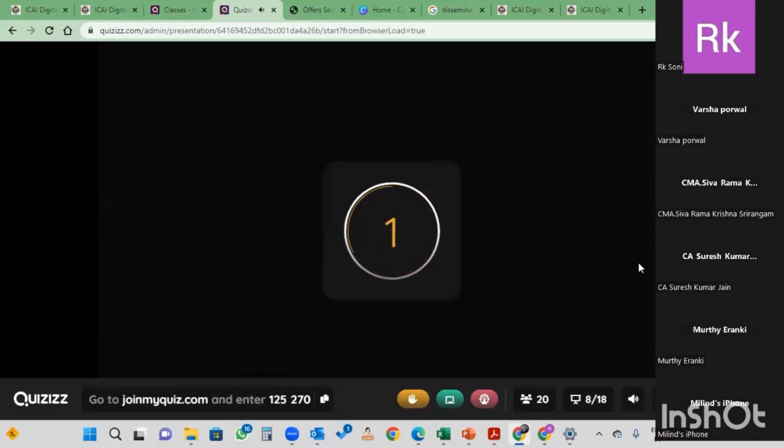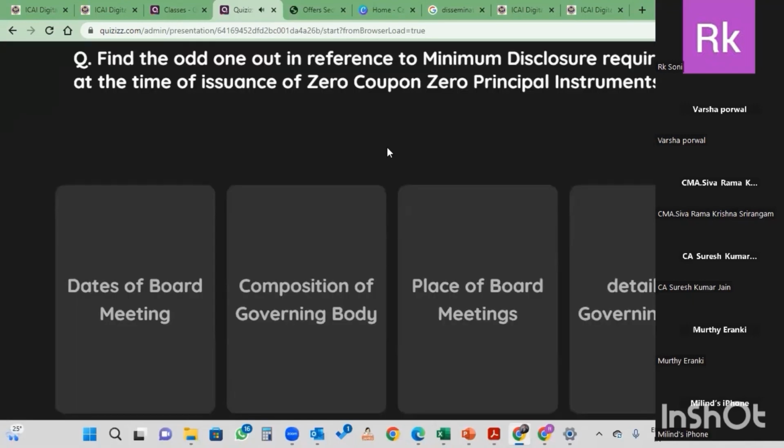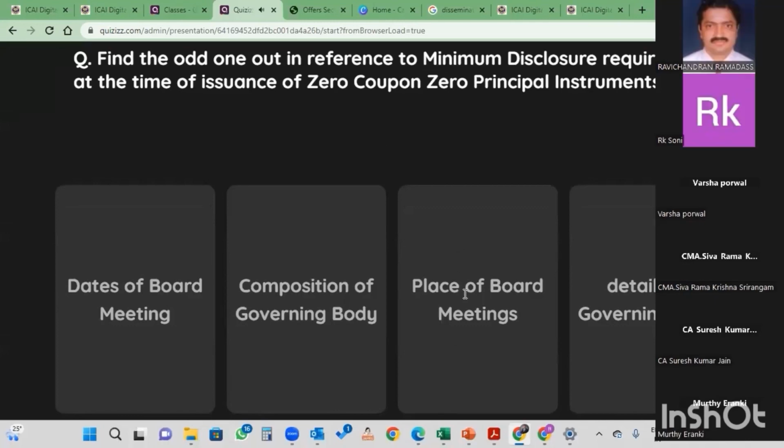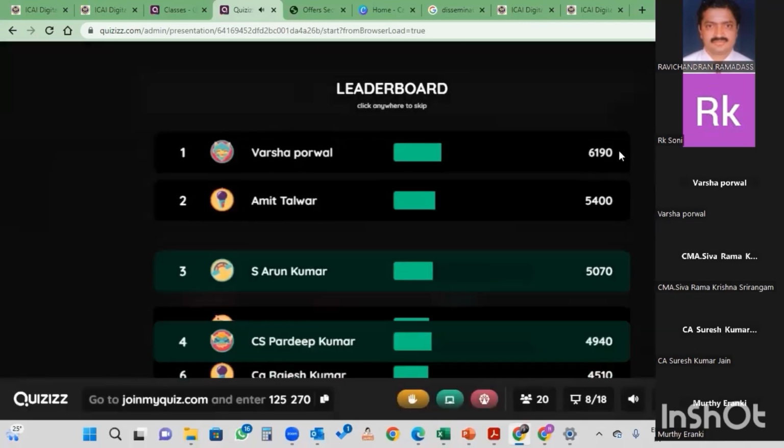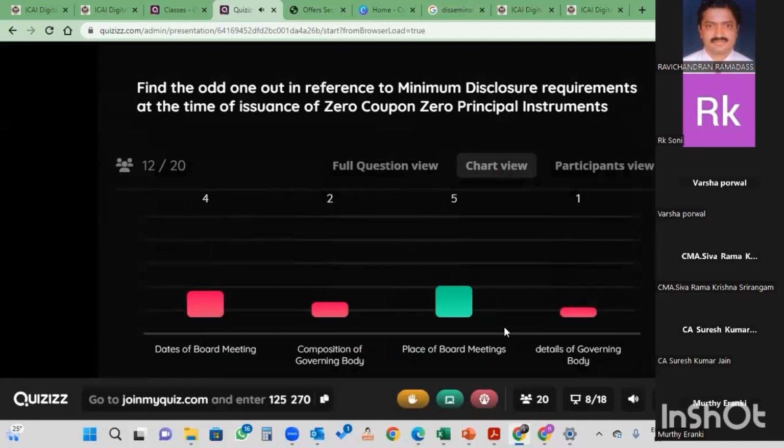90% is correct. Find the odd one out in reference to minimum disclosure requirements at the time of issuance of zero coupon, zero principal instruments. This also I highlighted. 3 items have been given in the governance section of the zero coupon, zero principal instrument: date, composition, details, not the place. So the odd one out is place. Why? Because this is the odd one out.